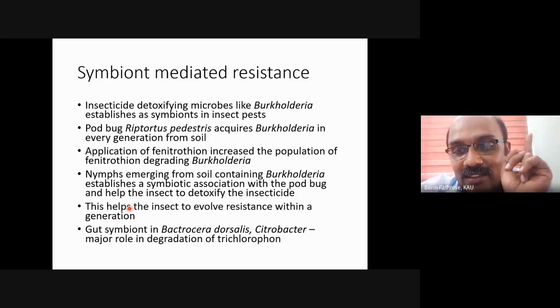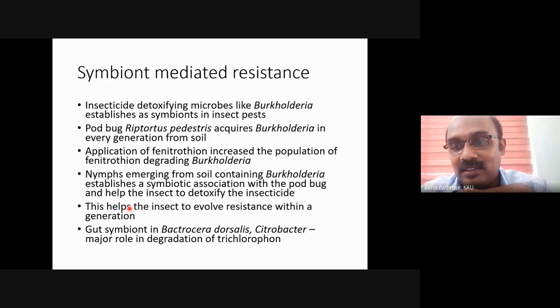Within a single generation, it developed resistance. Is there any genetic change happening in the insect? Yes or no? No, there is no genetic change. That's why in our definition of resistance, where we always say it is hereditary, sometimes it may not be.